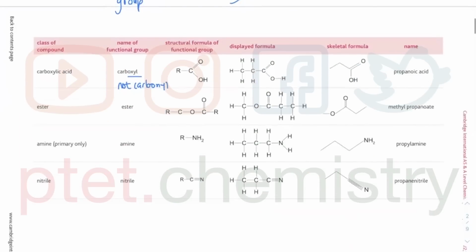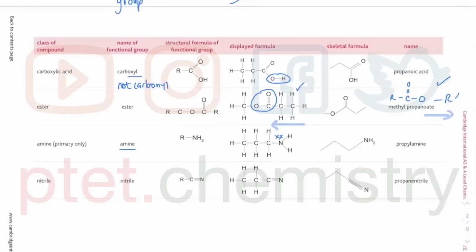Carboxylic acid, again, look out for the OH. And ester, ester can be written as COO like that, or you could also be writing it as C double bond OO. So this is also correct. It's just that they are both the same, whether you read from left to right or right to left, they are the same thing. So it really depends on which one you want to read it in. This is amines. In an amine, you must have lone pair on the nitrogen. That's what makes amines an amine.